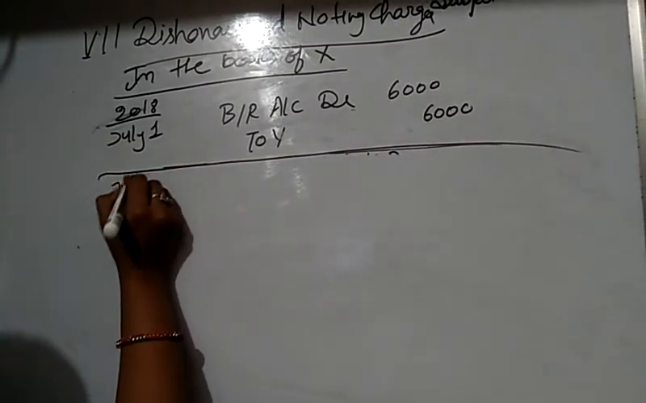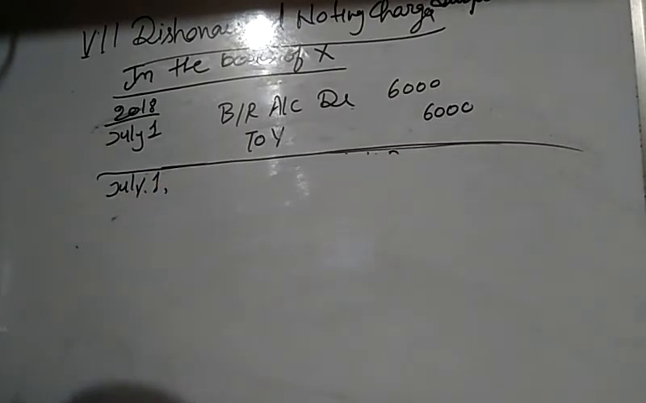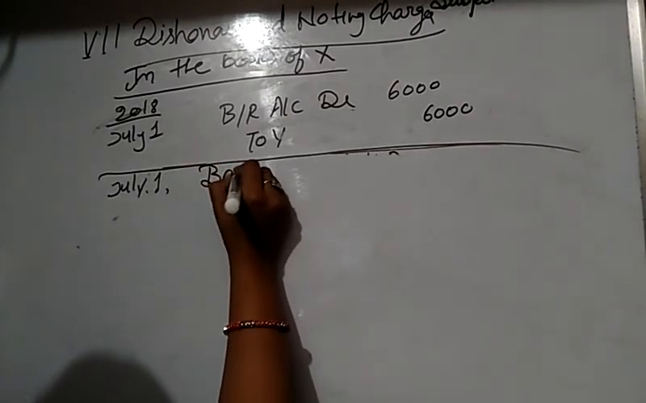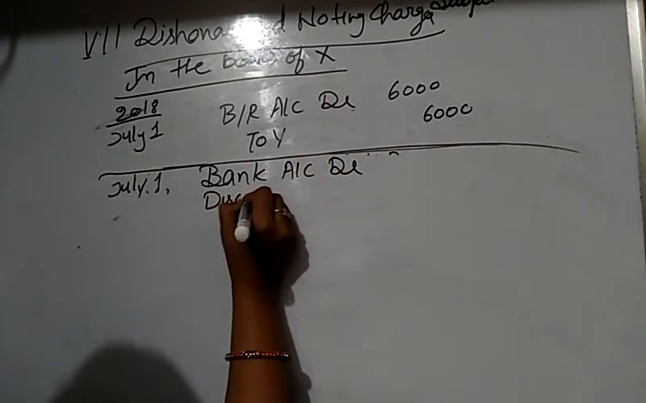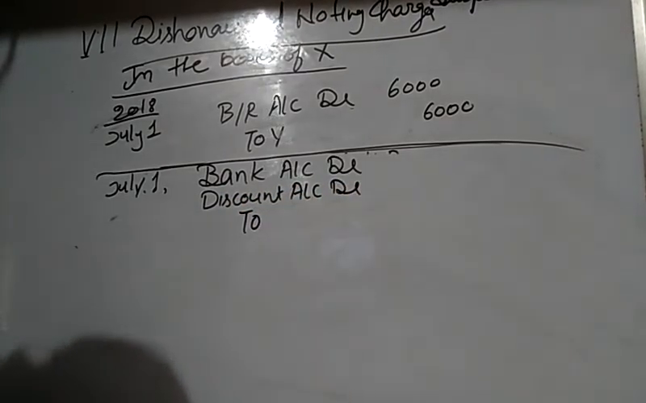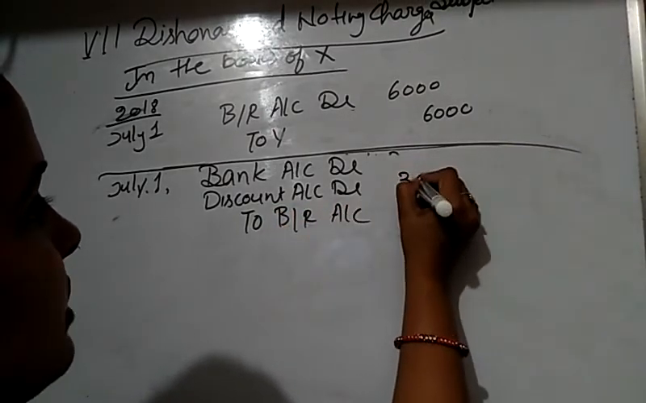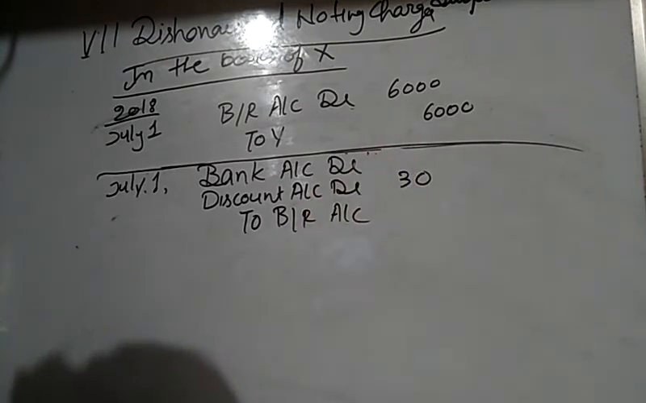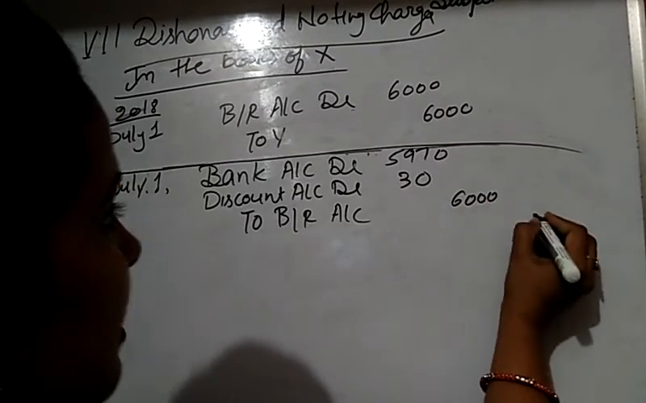Okay, so on July 1st, the bill is accepted, and on July 1st, the drawer, meaning X, discounts his bill from the bank. At that time, the entry is bank account debit, discount account debit, to bills receivable account. The discount is rupees 30, the bank amount is 5,970, and the total amount of the bill is 6,000.